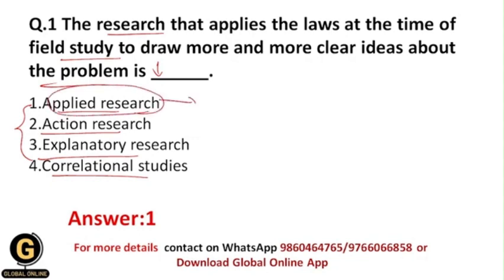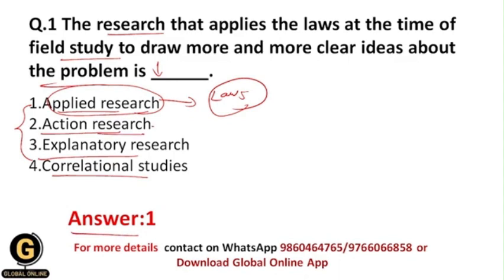So basically students, the correct answer for this is applied research, because applied research is the type of research in which basically we solve the immediate problems, but apart from that we apply the laws, or we apply the existing theory or principles to our problem. And by applying the laws or principles, it would be easier for all of us to solve the problems very easily, and we will get the conclusions of our results very easily and very efficiently. Okay, and that's why here the correct answer is 1.